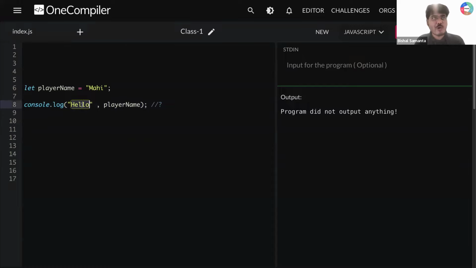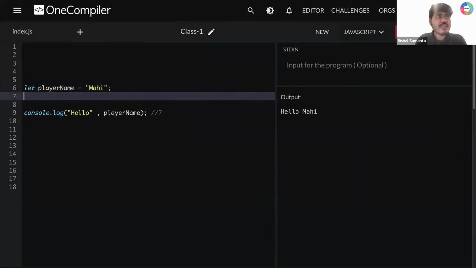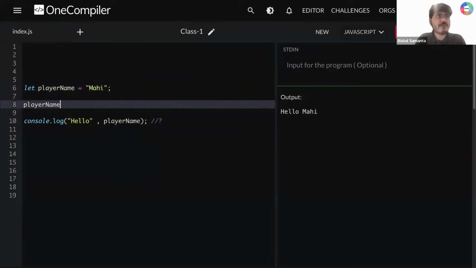So I'm supposed to get hello and then comma will give me a space. After that, player name, here we have Mahi. So due to this comma, I'm supposed to get a space. So hello, comma, Mahi. That is okay, right? Okay. Now tell me one thing. What happens if I write something like that? Player name is equal to, let's say, Virat.